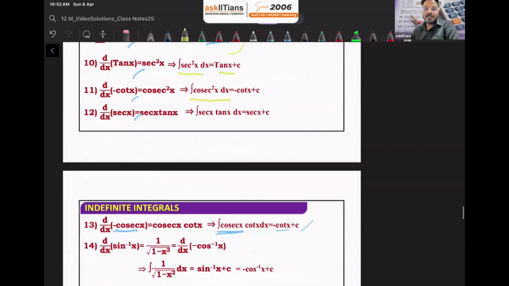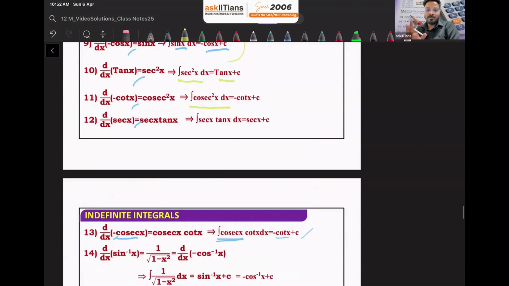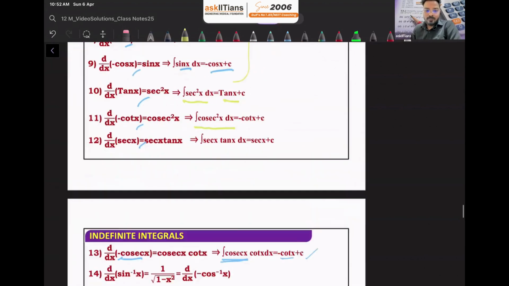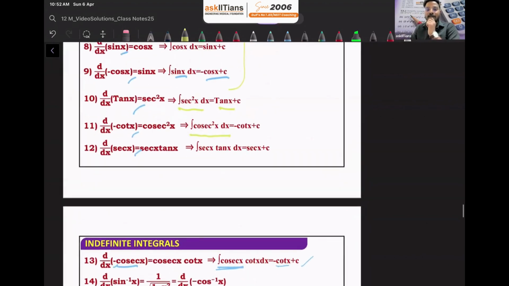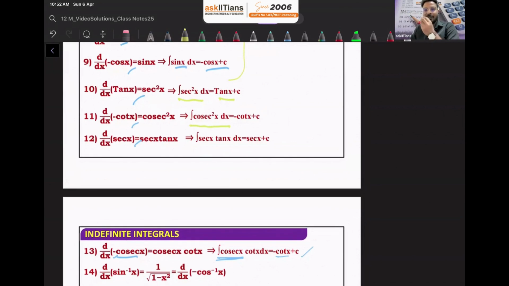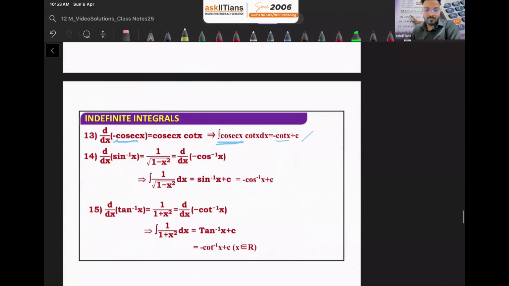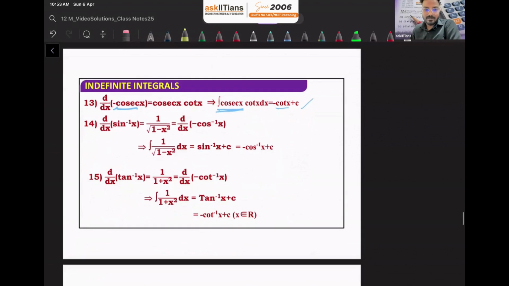Okay, so different methods are there. That's why right now it's not possible for us to find out integration of secant x, because we don't know the function whose derivative is secant x. Derivative of secant x we know, but we don't know the function whose derivative is secant x, and that we are going to find out with the methods of integration, in which we are going to use the substitution method. Don't worry, we'll discuss all of these things in the next lecture.